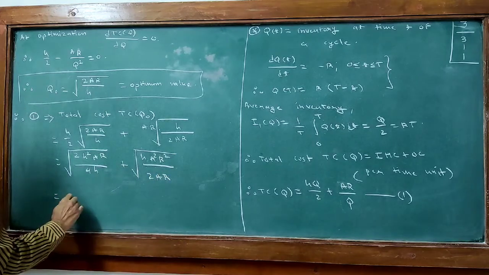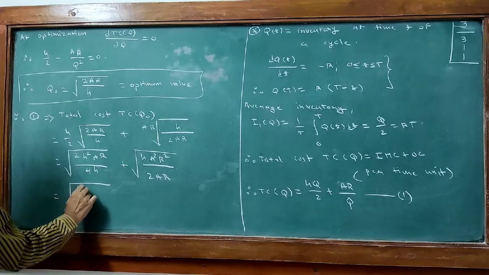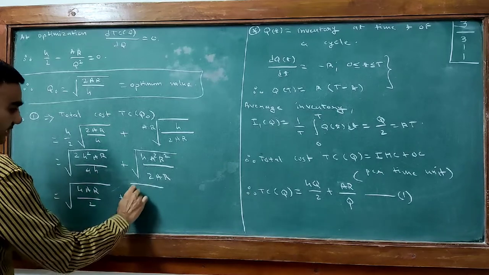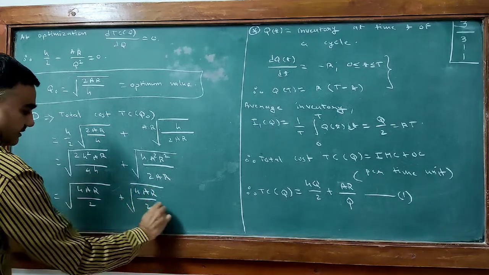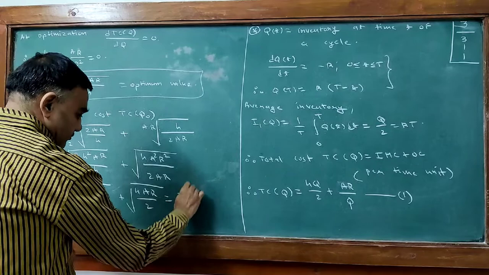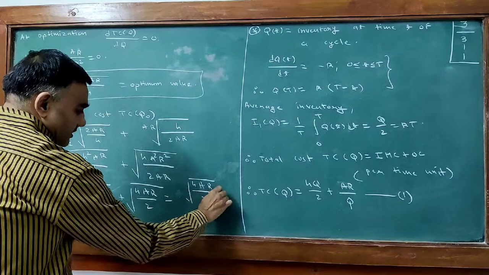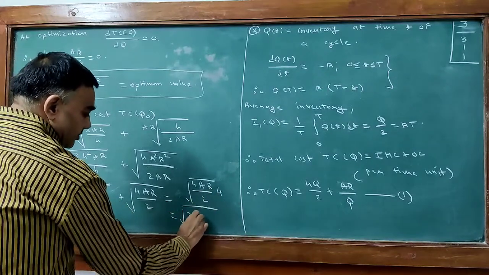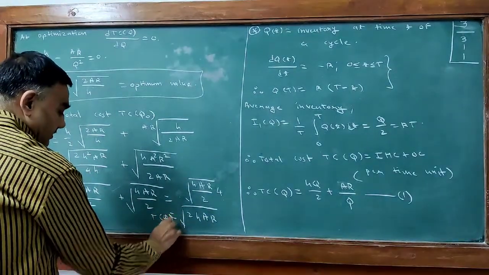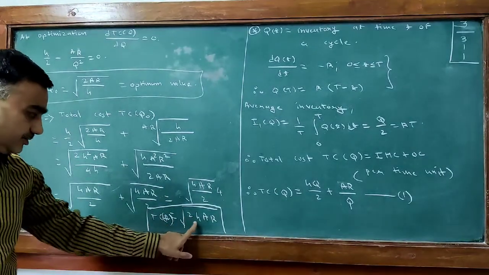So this will be square root of HAR by 2 plus square root of HAR by 2. So this will be 2 times square root of HAR by 2. So you can take the 2 inside, so this will be square root of 2HAR, and this is the total cost at the optimum value of quantity, TC(Q0) is square root of 2HAR.